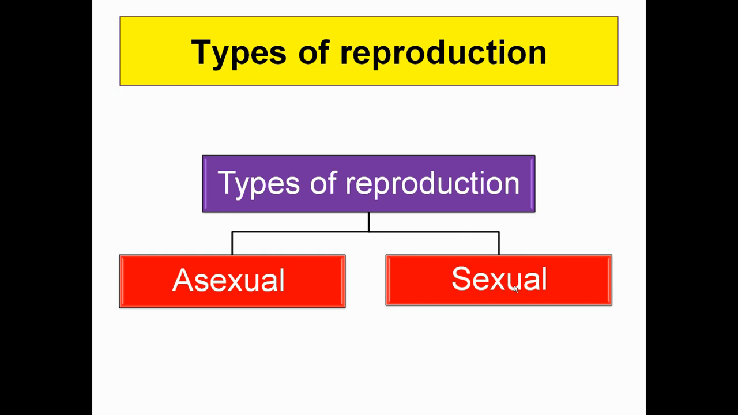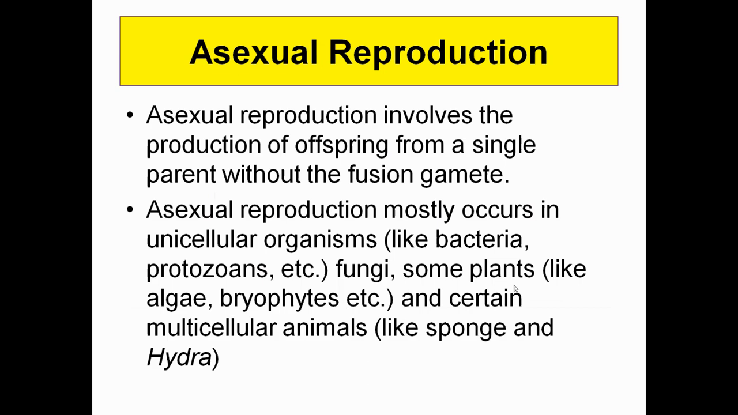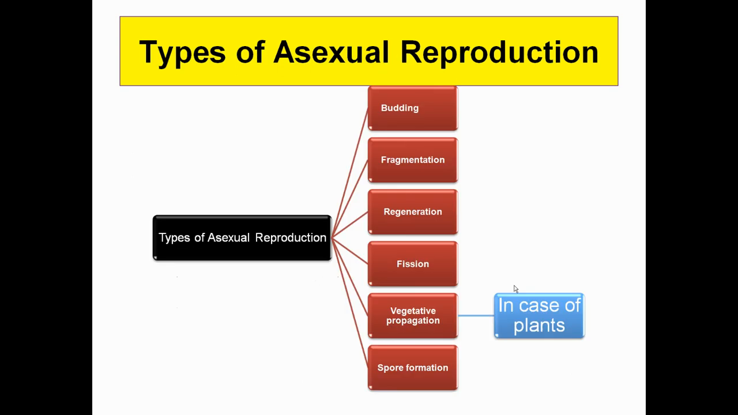We have basically two types of reproduction, asexual and sexual. Asexual reproduction involves the production of offspring from a single parent without any fusion of gametes. Asexual reproduction occurs in unicellular organisms, that is bacteria and protozoans, fungi, some plants like algae and bryophytes, and certain multicellular organisms like sponge and hydra.